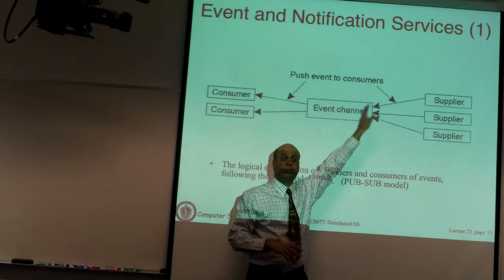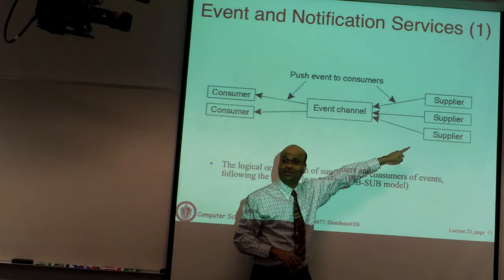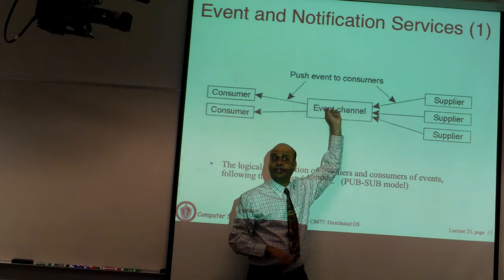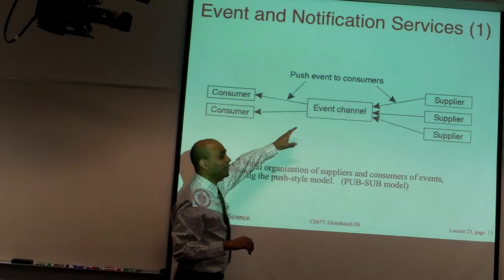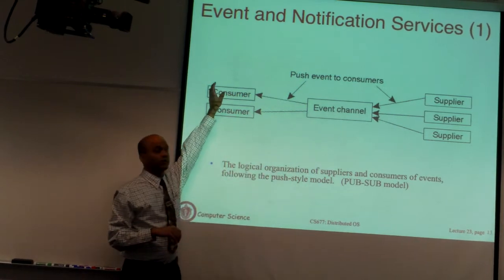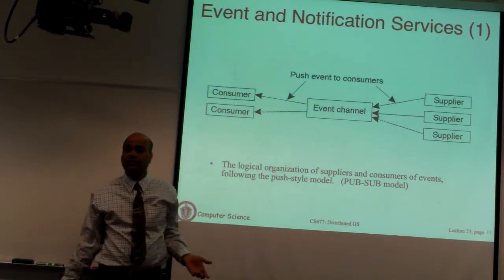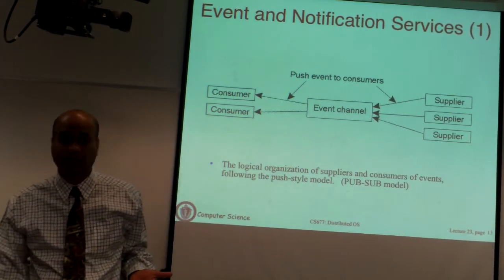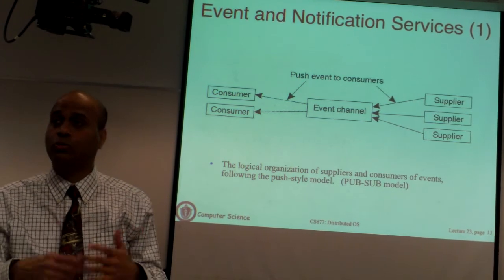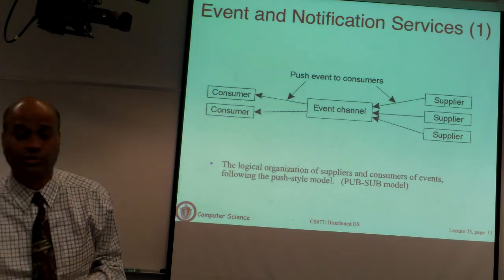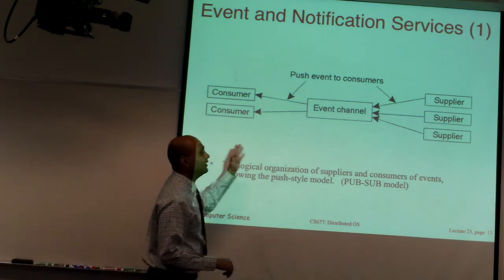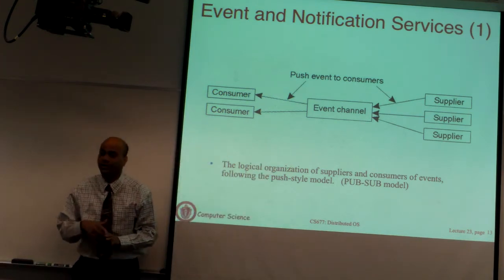Think of this as a buffer. The suppliers or the publishers are going to publish data. They come and sit in the buffer. That's the event channel. And then the event channel will deliver that data to the subscribers. Not all data is going to go to all the clients. Depending on what you have subscribed, only a selection of the data is going to be made available to you. So the consumers have to tell the middleware what kind of events or data they want.